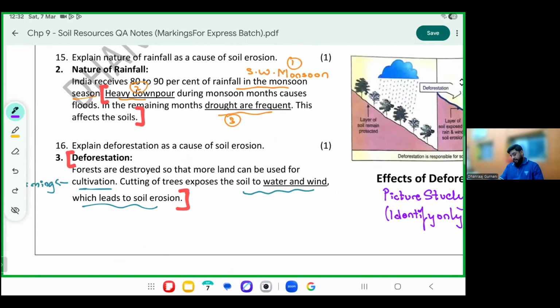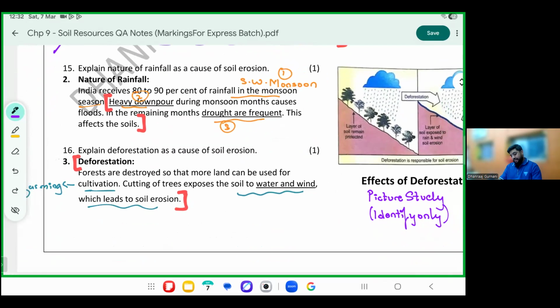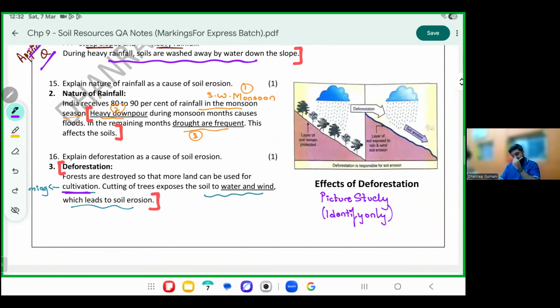Deforestation, this you learned in middle school also. Forests are destroyed so that more land can be used for farming. This exposes the soil to wind and water, leading to erosion.